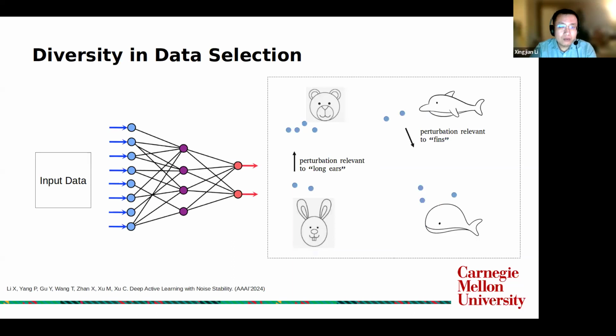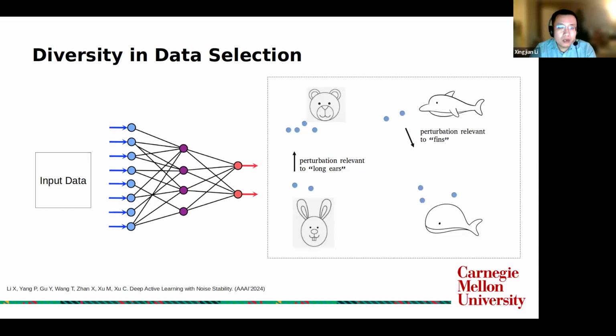This idea of noise stability has another natural advantage. That is, given a model noise, the output deviation also has a direction. Then this direction can be used to select a batch of hard instances with diverse sensitive features. For example, if a model perturbation affects the recognition of long ears, the representation of a rabbit image will tend to move to a bear image.